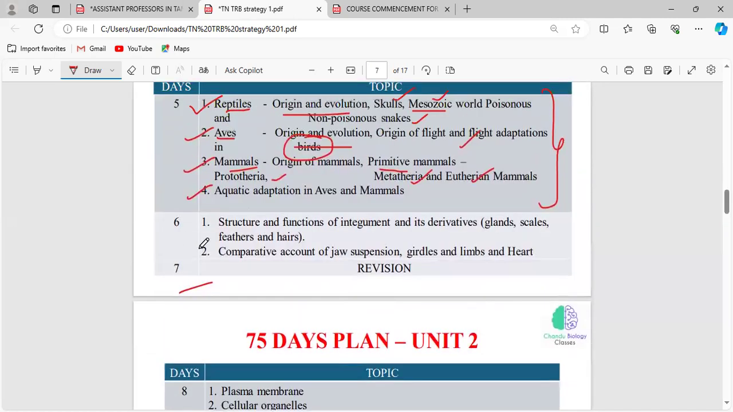And on the sixth day, there will be the structure and functions of integuments and derivatives, and a comparative account of jaw suspension, girdles, limbs, and heart. So these are the two topics you have to cover under the sixth day. And on the seventh day, you have to revise all the things you have read in the previous 6 days. Okay, so the seventh day will be the revision of unit 1.